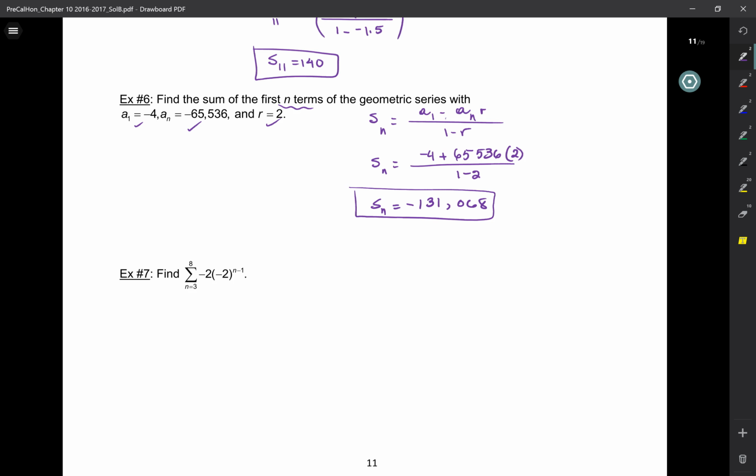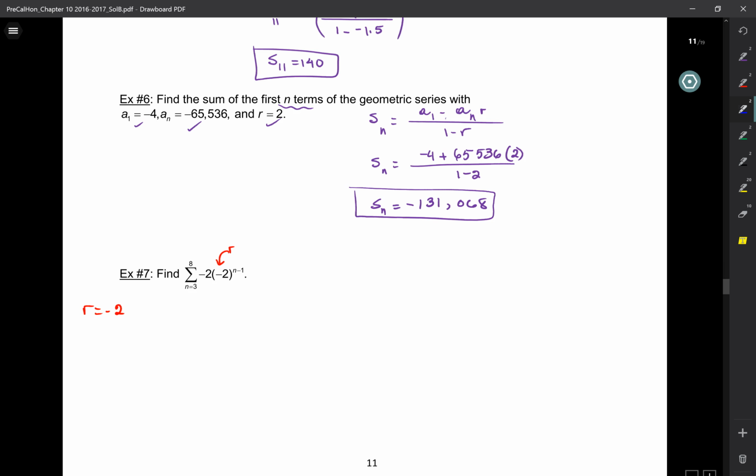Okay, so here, let's see if we can find our information from here. All right, what is this number? If it's something to the power of n minus 1, what value is that? That's r, right? Because it's always r to the power of n minus 1. So r is -2.